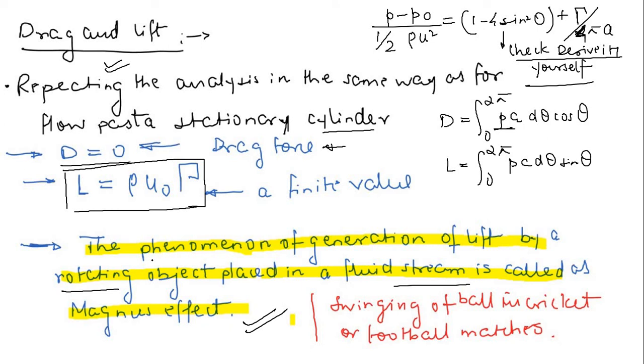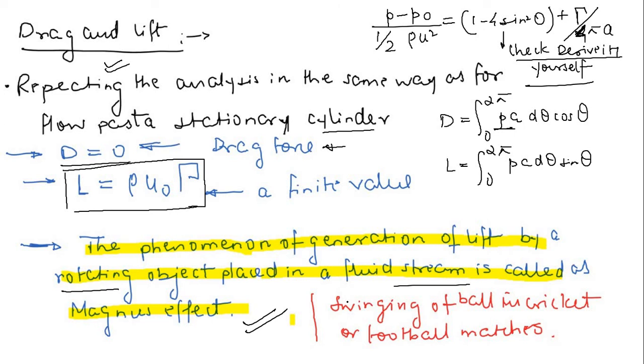This is very important. You will find that the football slightly rises up, or sometimes it even goes down, depending upon the direction of circulation, because this ultimately depends upon the velocity vector, right? This phenomenon is called the Magnus effect, and you can observe the same effect in cricket as well. I watch cricket, so I can tell, like when Zaheer Khan used to swing his ball, right? This swinging effect is produced by the Magnus effect.